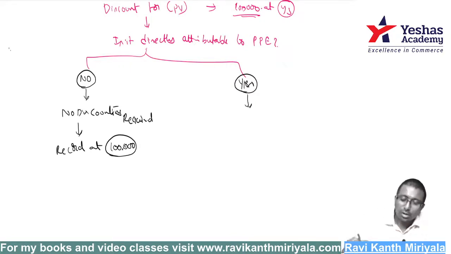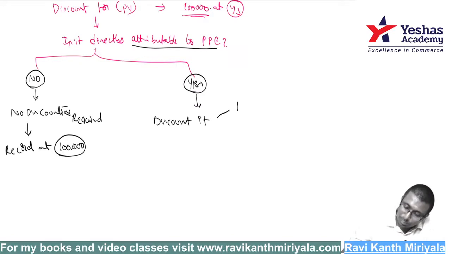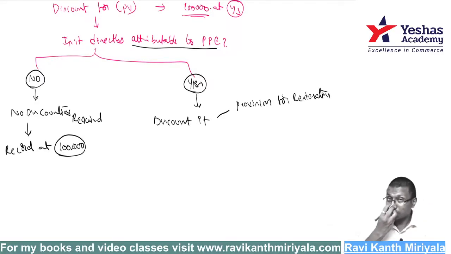Perfect. What about if it is yes? Yes, I'm liable, sir, it is directly attributable to PPE. Then discount it. What is the example, sir? It's like provision for restoration. If you remember, I taught you this in accounting standard. Provision for restoration, provision for decommissioning, those things basically. Yes, you are supposed to discount it.